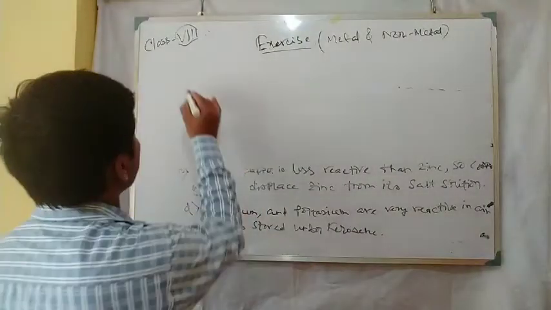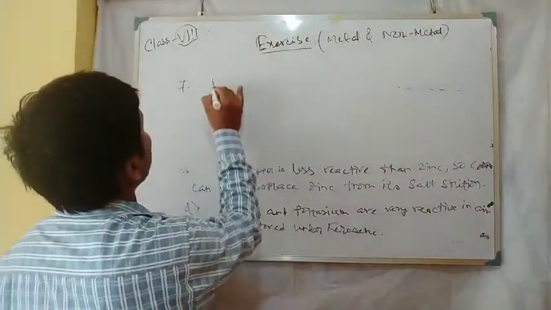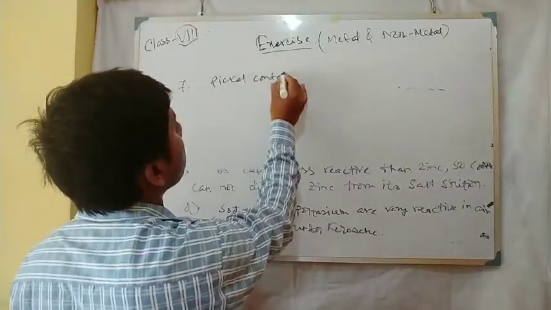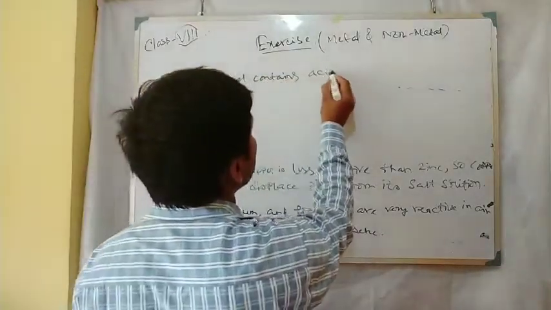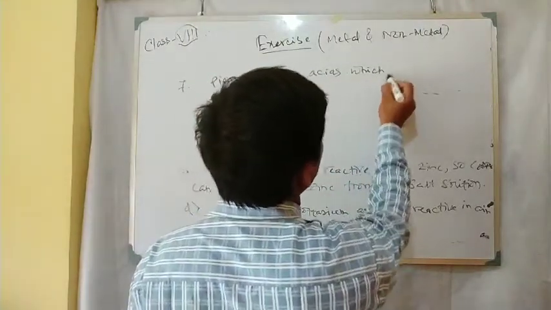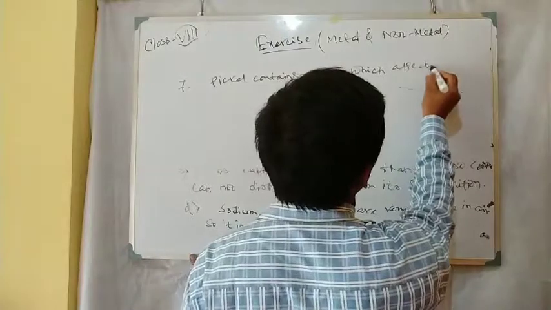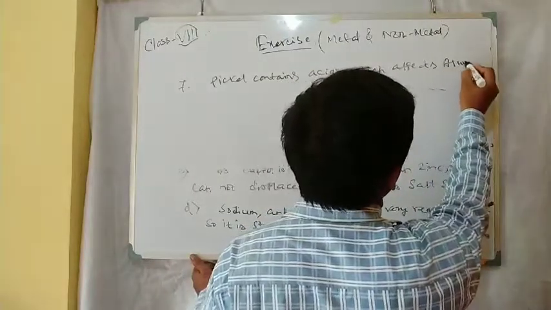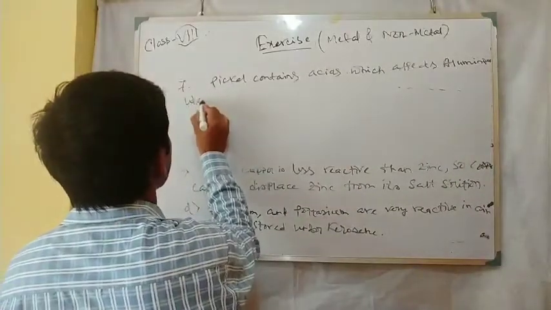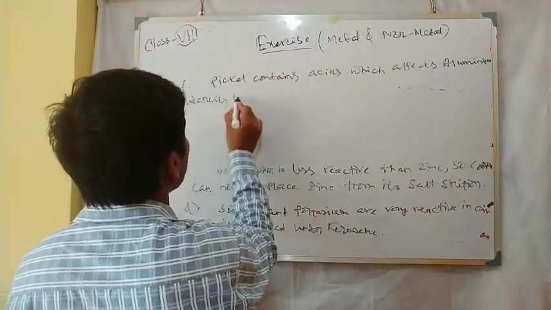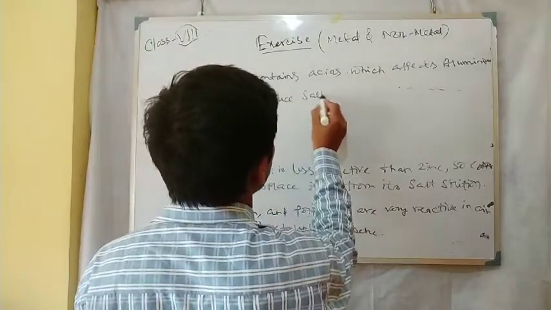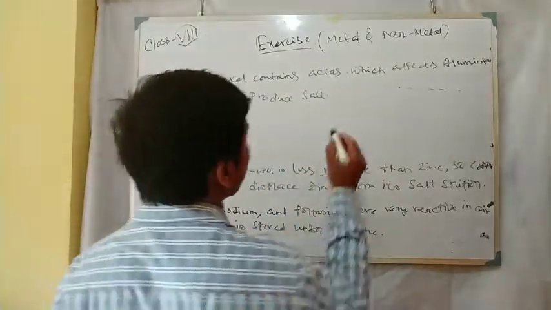Question number 7. Pickle contains acids which affect the aluminium utensil to produce salt.